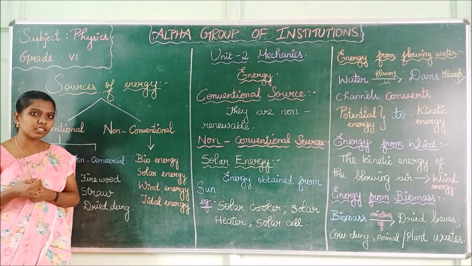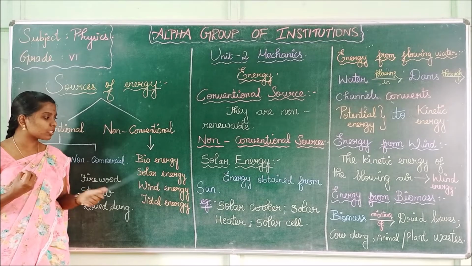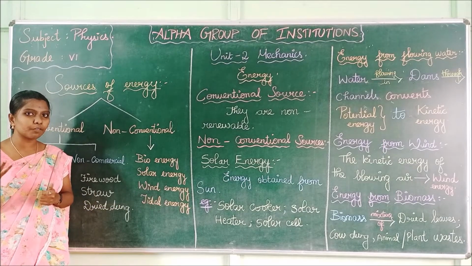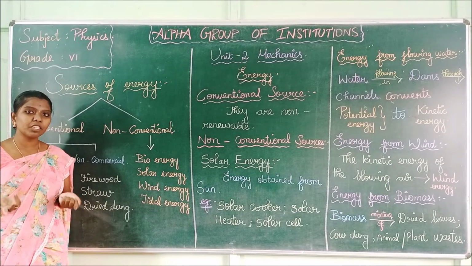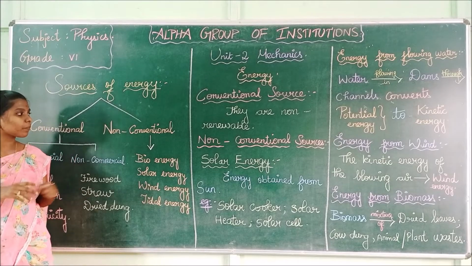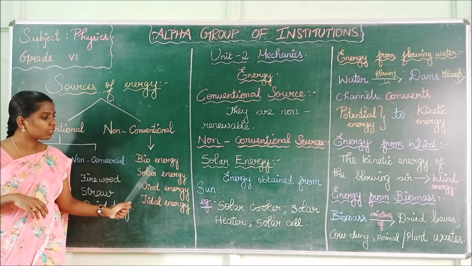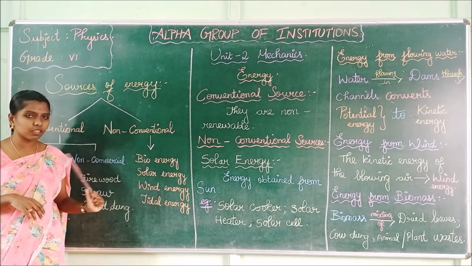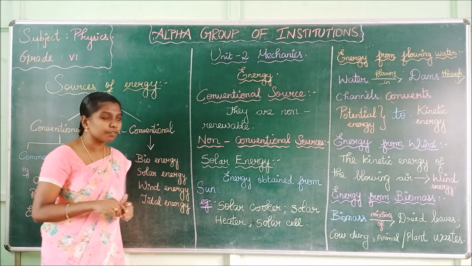Bioenergy is the energy that is produced from bio-waste materials. Solar energy is obtained from the sun. Wind energy is obtained from windmills. Tidal energy is from the seashore or seaweeds. Examples for non-conventional sources are bioenergy, solar energy, wind energy and tidal energy. These are the various sources of energy.